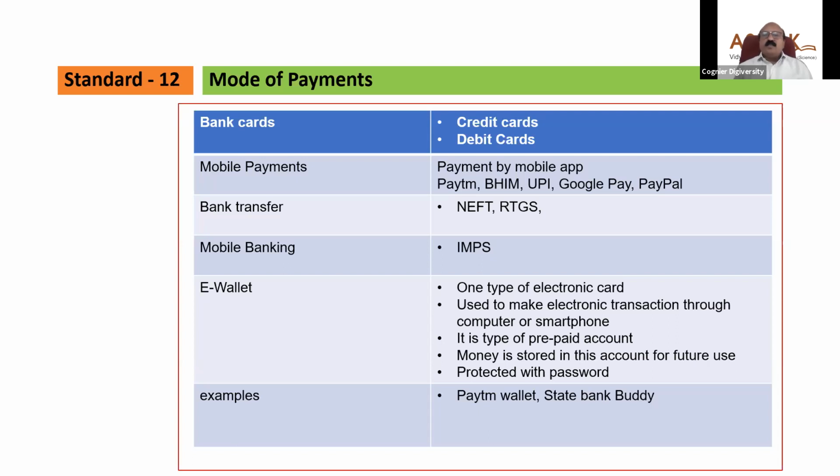You have to register your mobile number and install the app. Once it is registered, you will get a login ID and password from the bank.